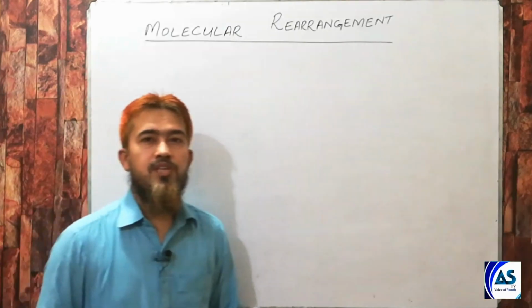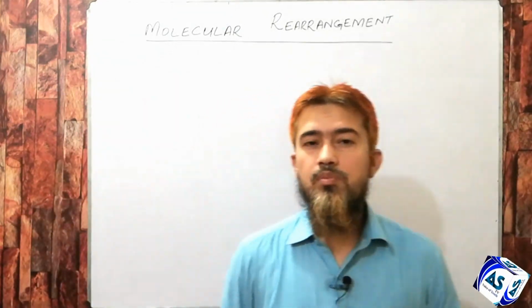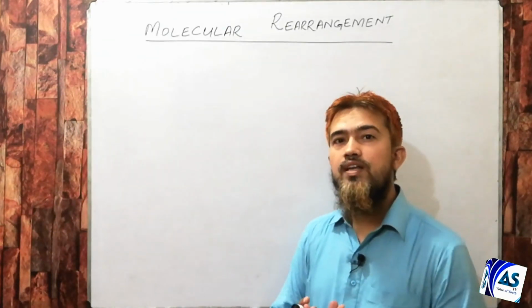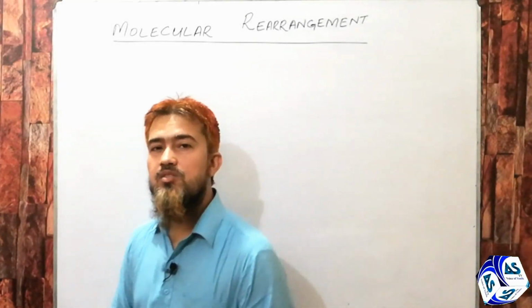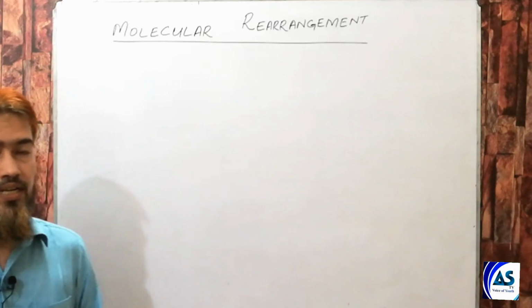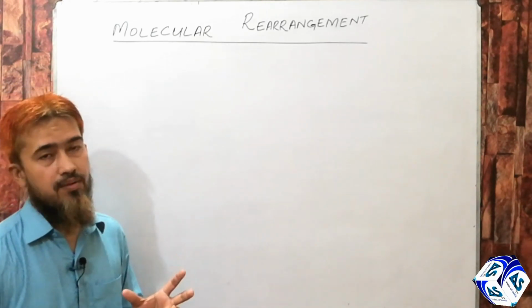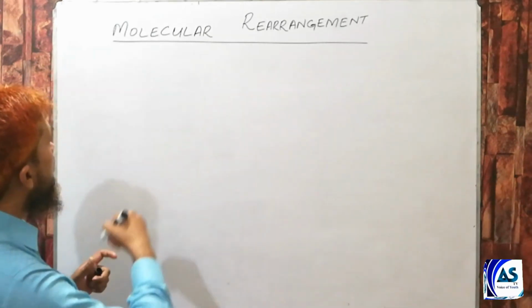Among these three types of rearrangements, the most common type of rearrangement is nucleophilic rearrangement. And we can easily understand why this type is most common type of rearrangement. It can be observed from the molecular orbital diagram.